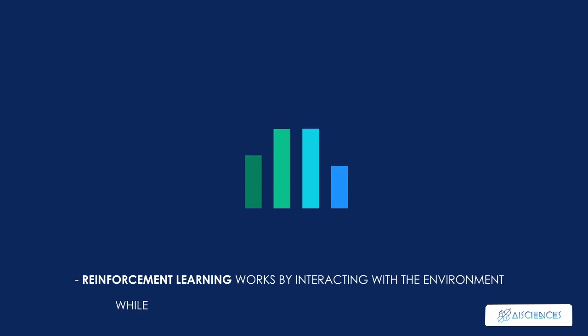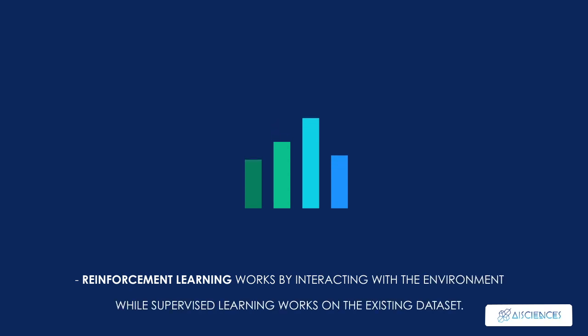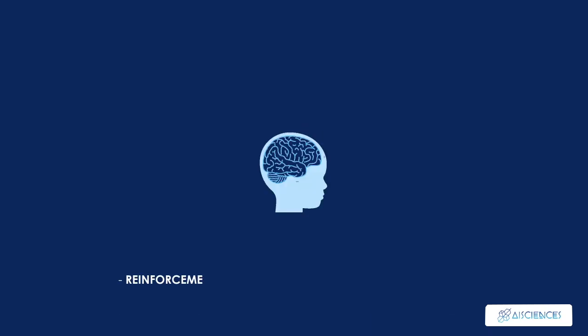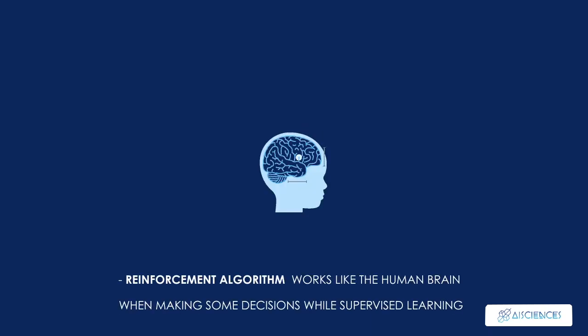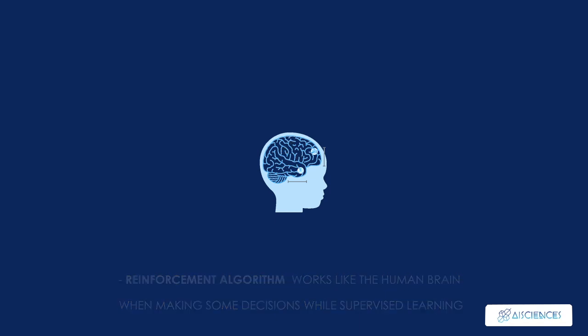Let's differentiate the two terms. Reinforcement learning works by interacting with the environment, while supervised learning works on the existing dataset. The reinforcement algorithm works like the human brain works when making some decisions, while supervised learning works like a human learns things under the supervision of a guide.